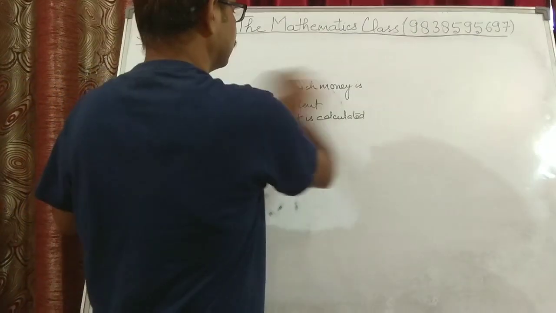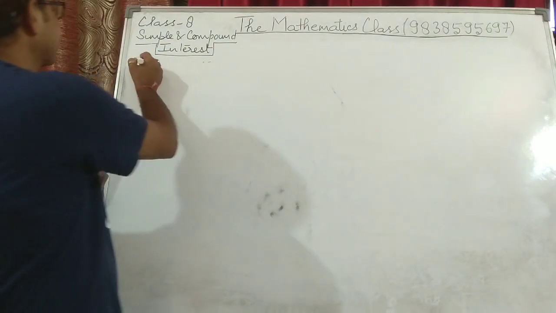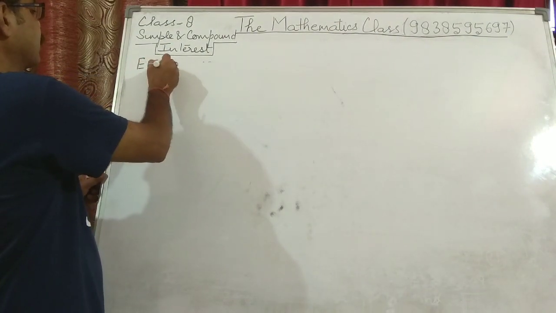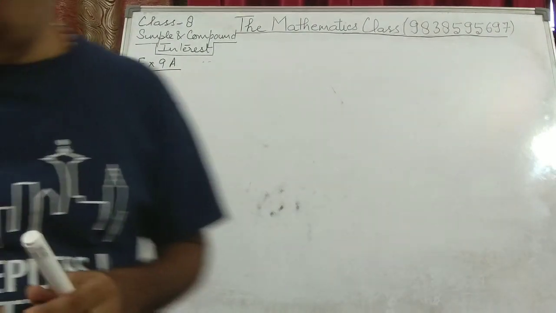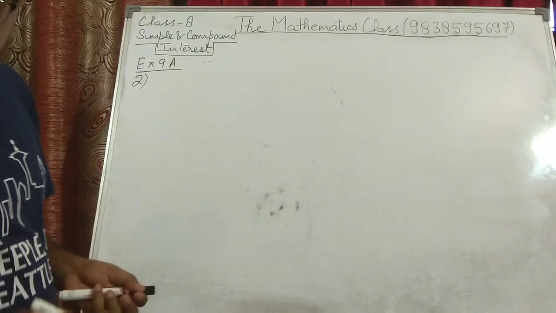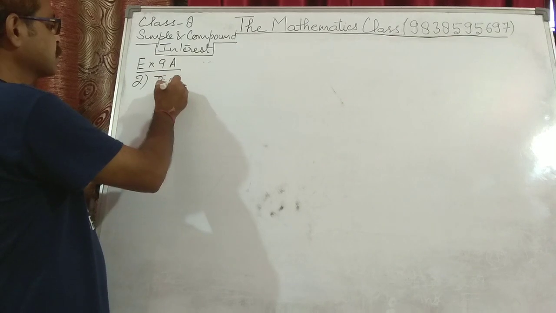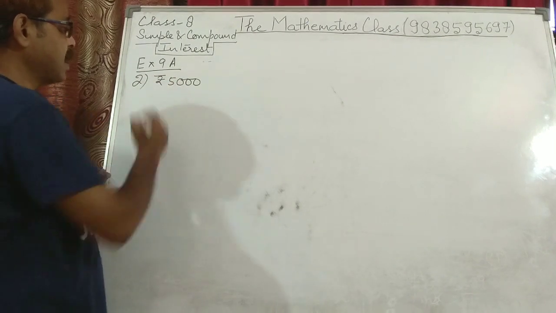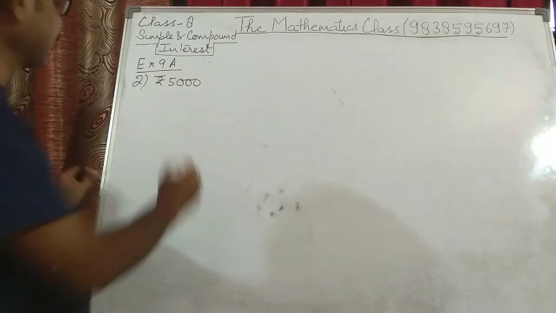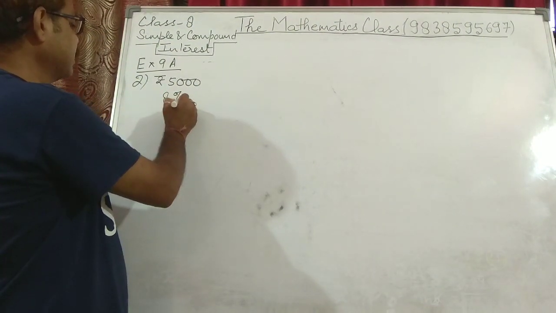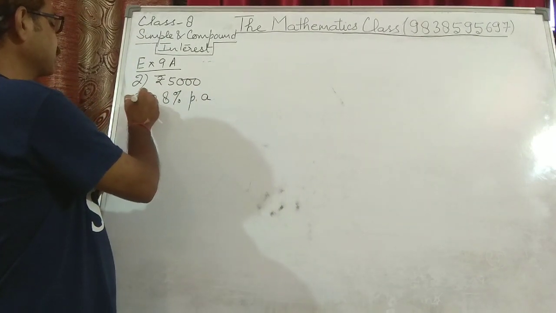Now we will be doing exercise 9A. Question number 2. First I am taking question number 2. The question reads, what sum will rupees 5,000 amount to at 8% per annum? Per annum means per year. 8%. So this is your rate.